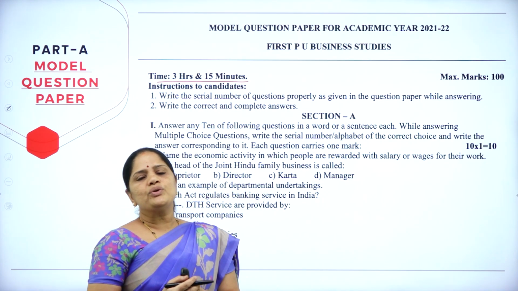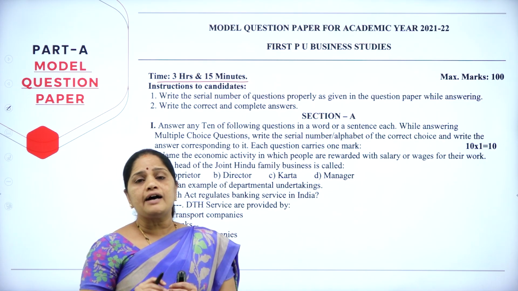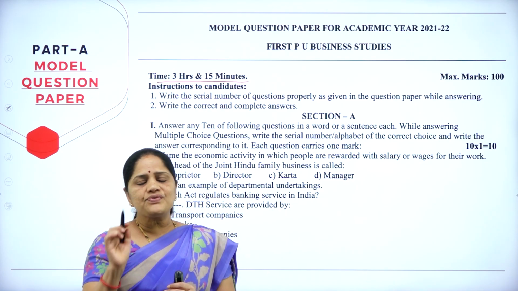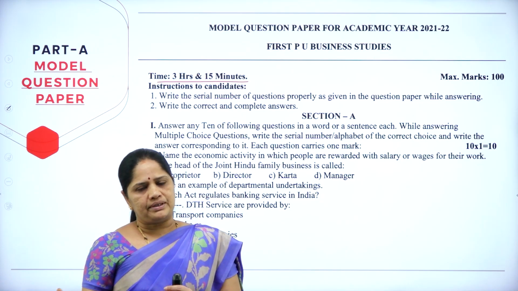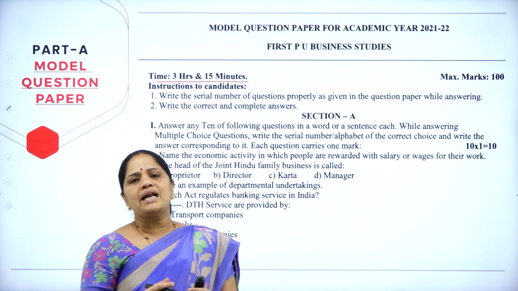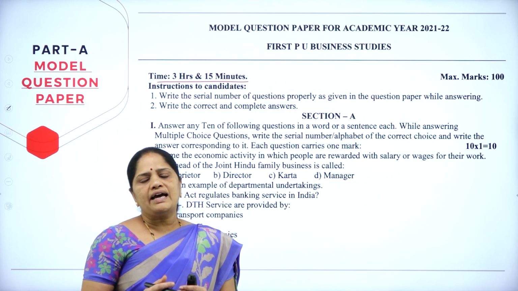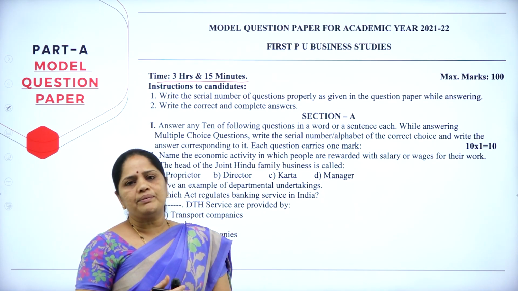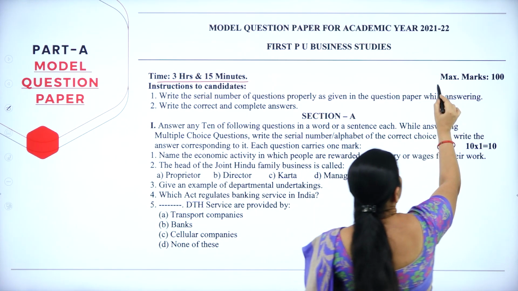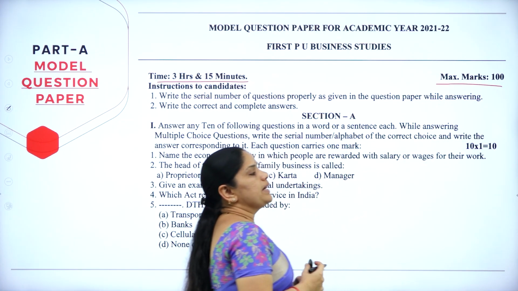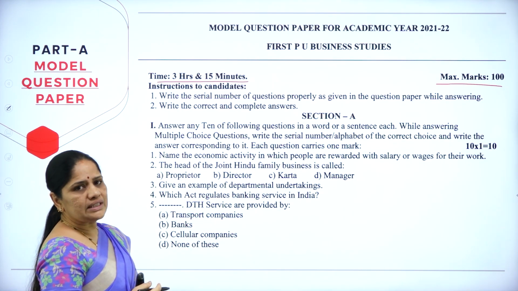Now, you will have to answer for 100 marks and the examination duration will be 3 hours and 15 minutes. Now, why has this 15 minutes extra been given? This is for the students to go through the paper. So, they should read the paper and analyze what questions have been given to them, and then they have to start writing. After that, you will be answering the questions one by one. Here the maximum marks is 100. So, you will be answering the 100 mark paper, and then there are a few instructions for the candidates.